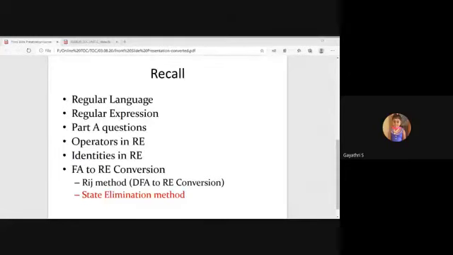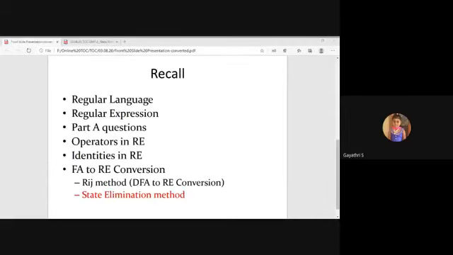Or else, one MCQ part: regular expression is closed under what operators? I'm asking you students to post in the chat box the various operators in regular expression. Yes, union, concatenation, closure, that is Kleene closure. There are three operators: union, concatenation, Kleene closure.